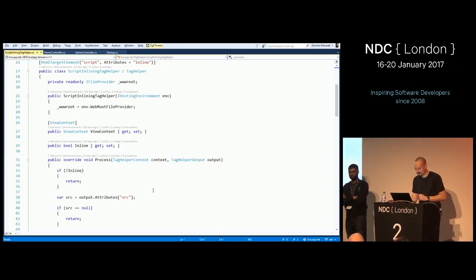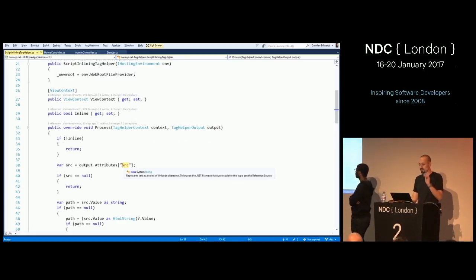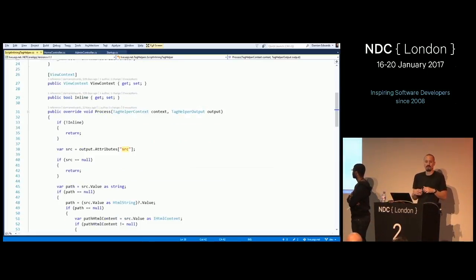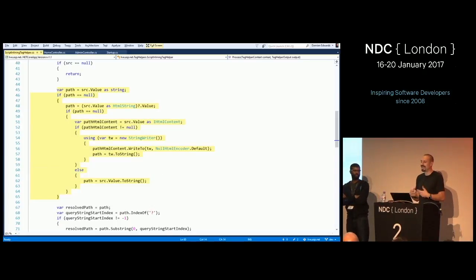So I have to handle dealing with the source attribute, as it is in the source HTML. Now, a script tag can point to a JavaScript file anywhere. It can point to a JavaScript file on my site. It could be on a CDN. It could be a random other site. So I need to make sure I'm dealing with that properly. This is the code that you need to write to correctly handle getting the value from a raw attribute.